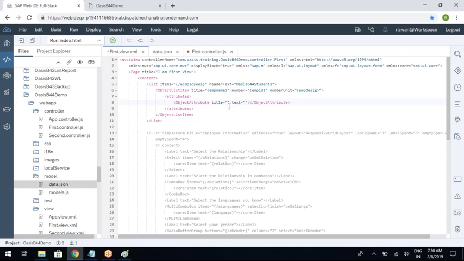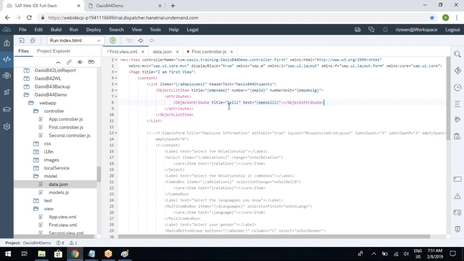So title, like employee designation is over, employee ID is over. So let me display employee skill here. Okay, so you can just write skill and you can bind the text with emp skill.